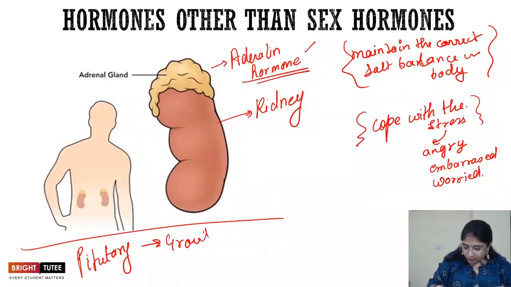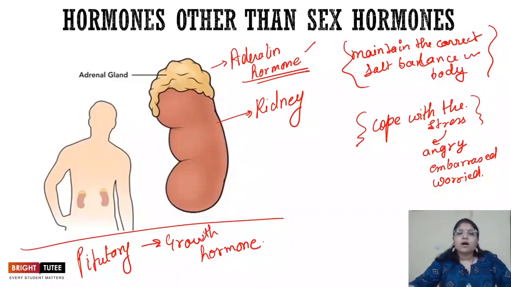The growth hormone is released from a certain age to a certain age, because when your height stops increasing, that is the time when the growth hormone is stopped. The pituitary has stopped releasing the growth hormone, and thus the increase of height doesn't take place, right?